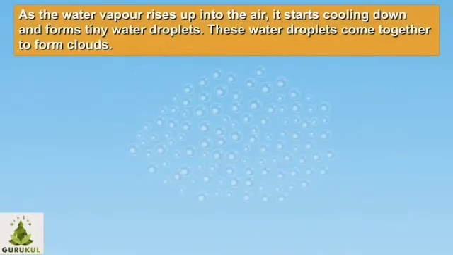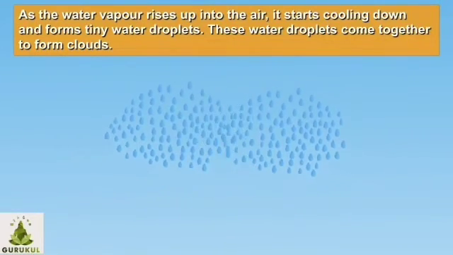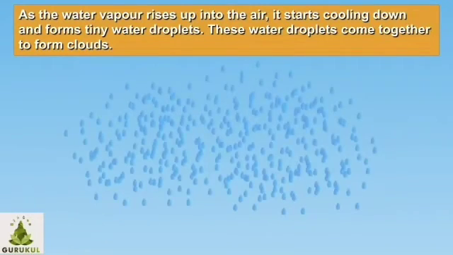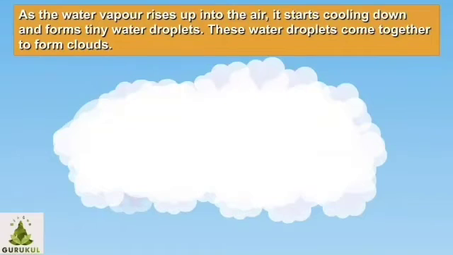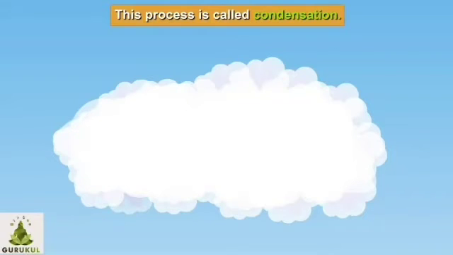As the water vapor rises up into the air, it starts cooling down and forms tiny water droplets. These water droplets come together to form clouds. This process is called condensation.